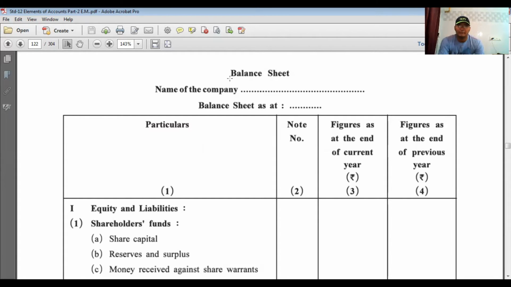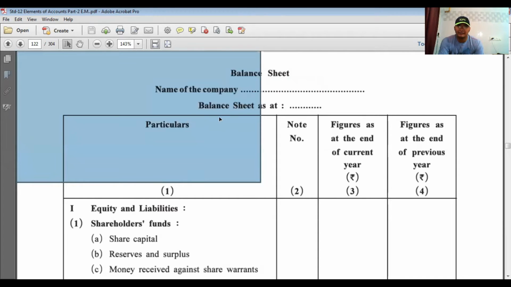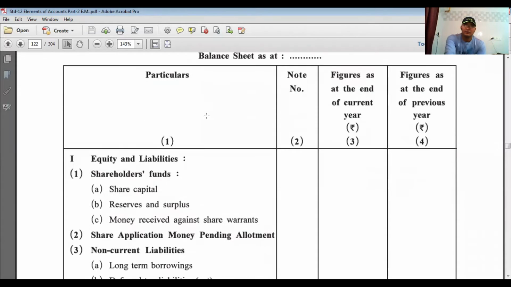Now, balance sheet: name of the company, balance sheet. The format is, first of all, particulars, note number, figure for current year and figure for previous year. This is called the vertical balance sheet. In partnership firm we have to prepare the horizontal one, which you have already studied in 11th standard as well as 12th standard part 1.